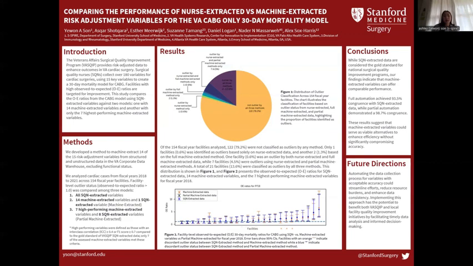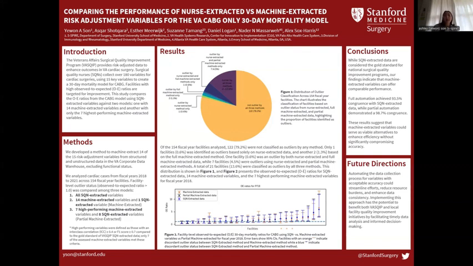In conclusion, while SQN extracted data are viewed as the gold standard for national surgical quality improvement programs, our findings indicate that machine extracted variables can provide comparable performance. Full automation achieved 93.5% congruence with the SQN extracted data, while partial automation demonstrated 98.7% congruence. These results suggest that machine extracted variables could serve as a viable alternative, enhancing efficiency without significantly compromising accuracy.